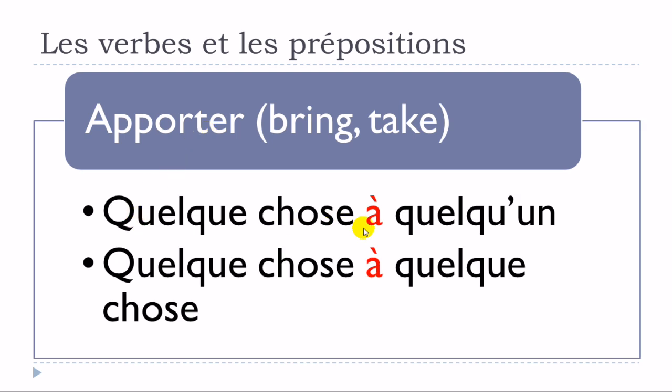Apporter quelque chose à quelqu'un. So you can see that you don't have any preposition first here. So apporter quelque chose à quelqu'un. Or then, same structure, no preposition, apporter quelque chose à quelque chose. Alright, so let's see it one more time. Apporter quelque chose à quelqu'un. Apporter quelque chose à quelque chose.